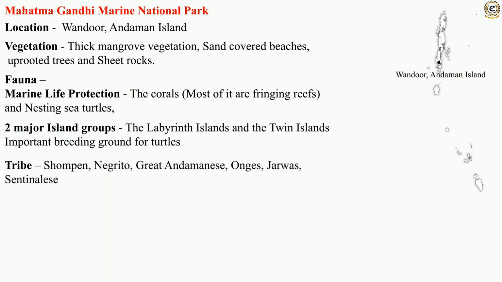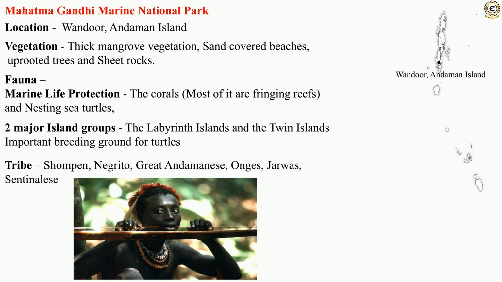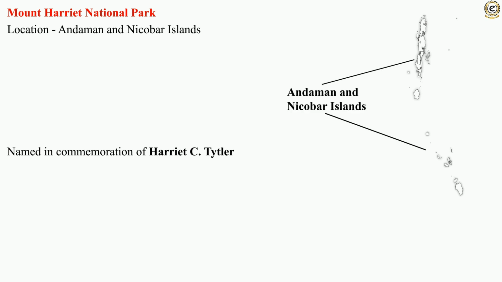The tribal groups found in this national park are Shompen, Negrito, Great Andamanese, Onge, Jarawa, and Sentinelese. Named in commemoration of Harriet C. Tytler, Mount Harriet National Park is located in the Andaman and Nicobar Islands.